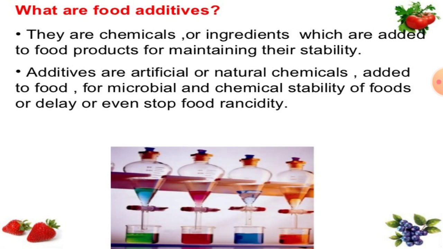What are food additives? Now there are different kinds of additives. They are chemicals or ingredients which are added to food products for maintaining their stability. Additives are artificial or natural chemicals that are added to food for microbial and chemical stability of the foods, or to delay or even stop food rancidity.